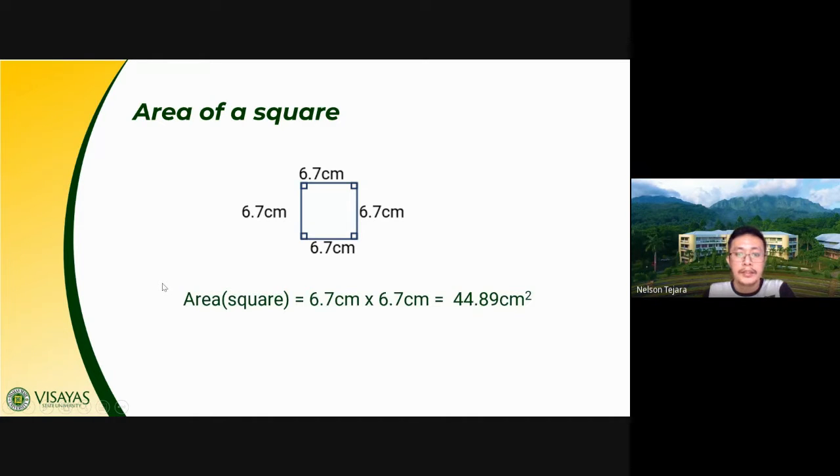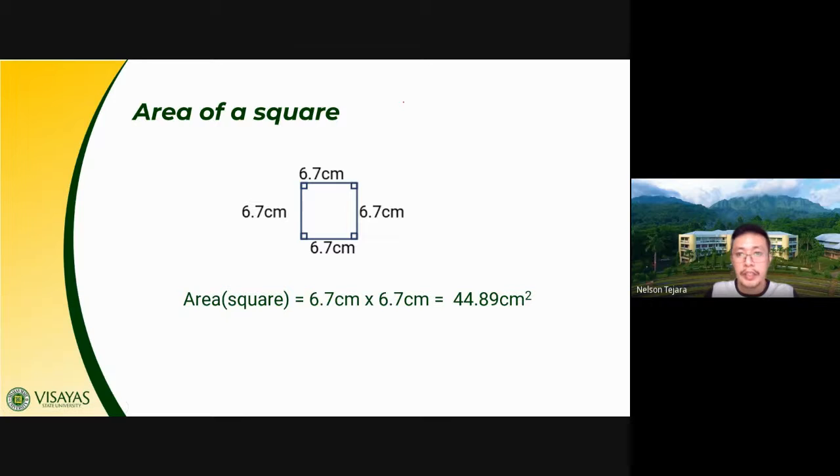So again, that is 6.7 times 6.7, which should be equal to 44.89. What did you get, class? 26.8 centimeters. Okay, that is the side times 4. So you have to remember this process, class.